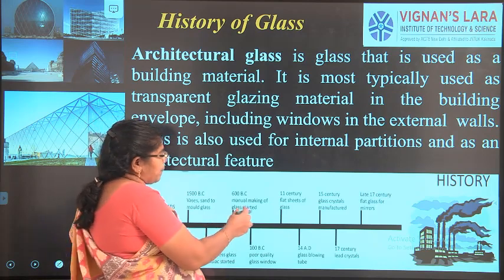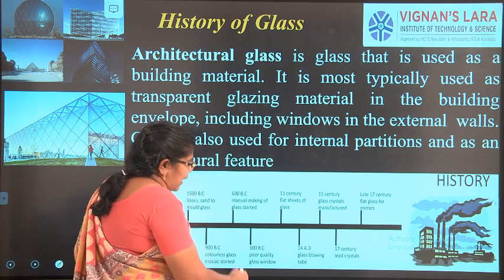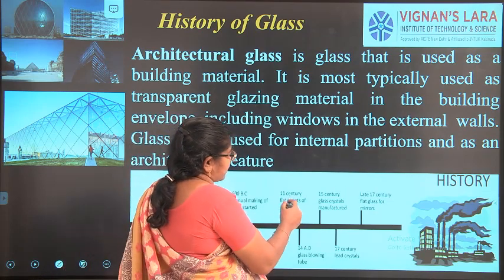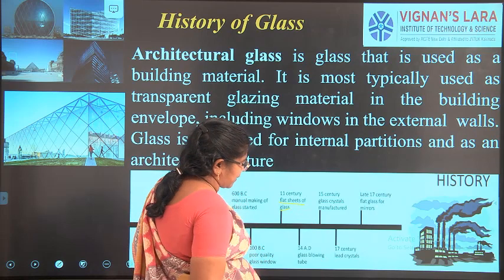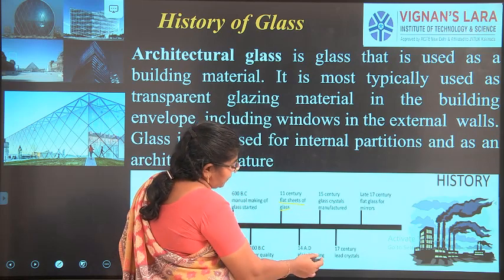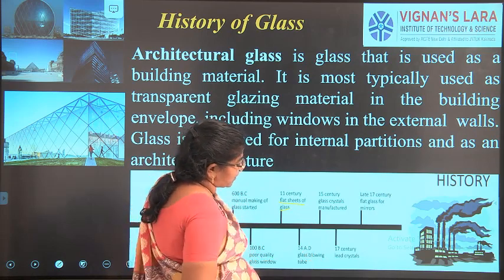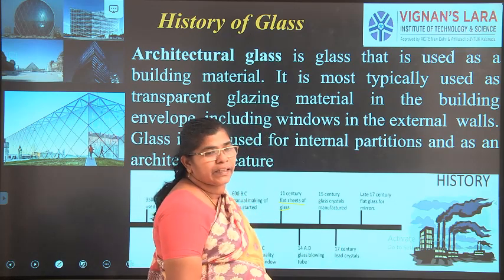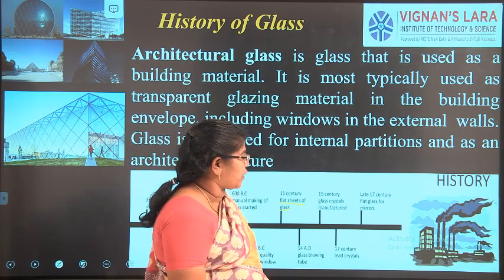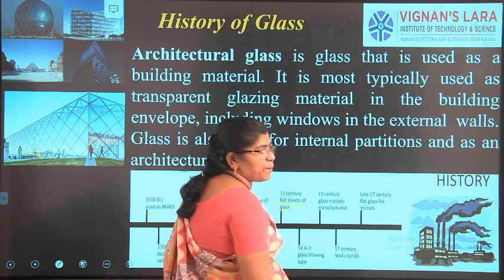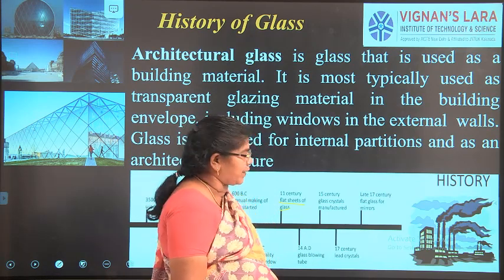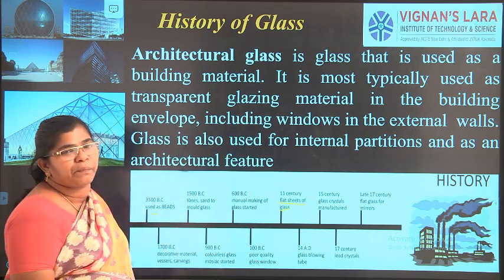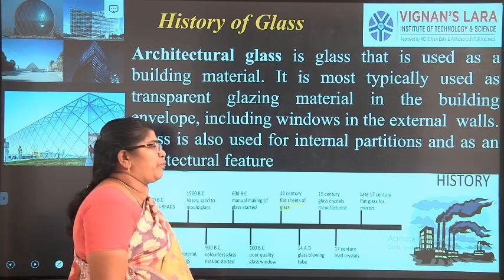In 600 BC, manual making of glass started. In 100 BC, poor quality glass windows were there. In the 11th century, flat sheets of glass started. In the 14th century AD, the glass blowing tube started. In the 15th to 17th century, crystals, decorative items and jewellery items were found. Flat glass for mirrors came only at the end of the 17th century. And as of now, we are using glass plenty in almost all fields.